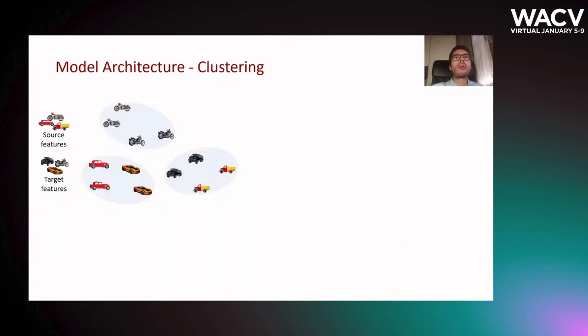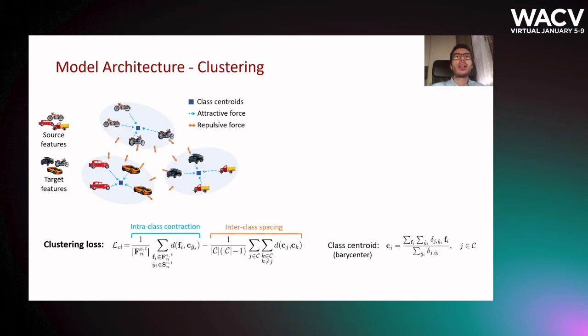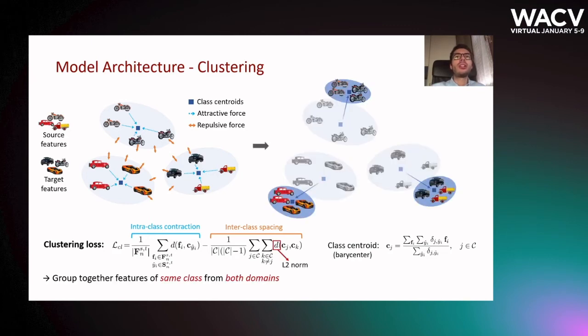At the core of our adaptation strategy stands the clustering objective. The effect provided by the loss minimization is twofold. First, feature vectors from the same class, but different domains, are tightened around class feature centroids. Second, features from separate classes are subject to a repulsive force, moving them apart. As a result, we group feature vectors of similar semantics from both domains into tight and well-separated clusters.